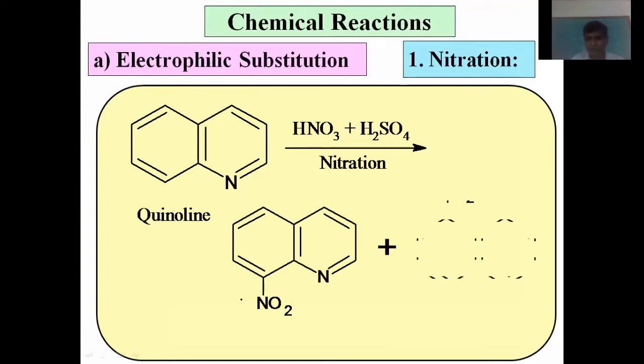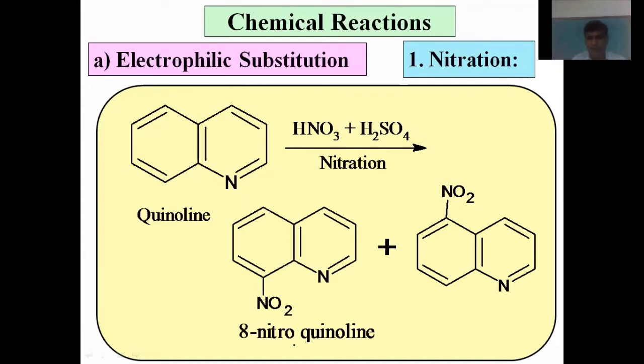Then the second possibility, the hydrogen atom from position 5 can be replaced by an NO2 group, and we get a mixture of these two products. The first one is 8-nitroquinoline and the second one is 5-nitroquinoline. 8-nitroquinoline is the major product. This is an example of electrophilic substitution.